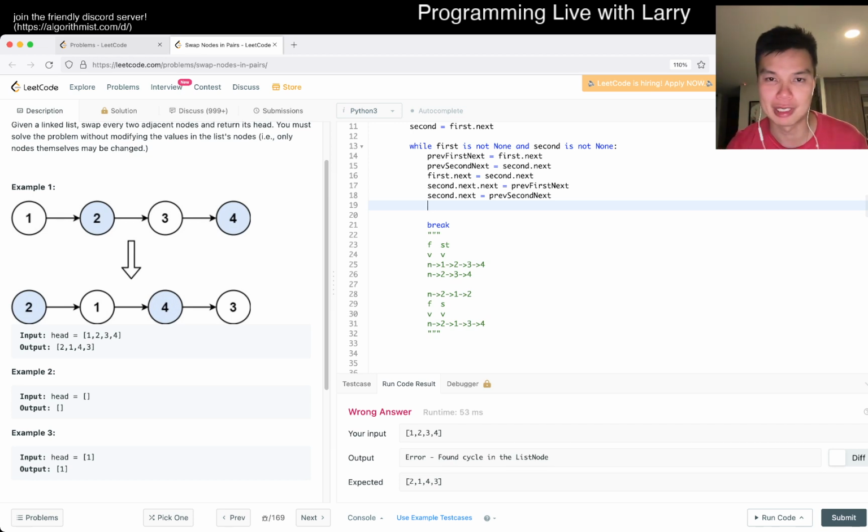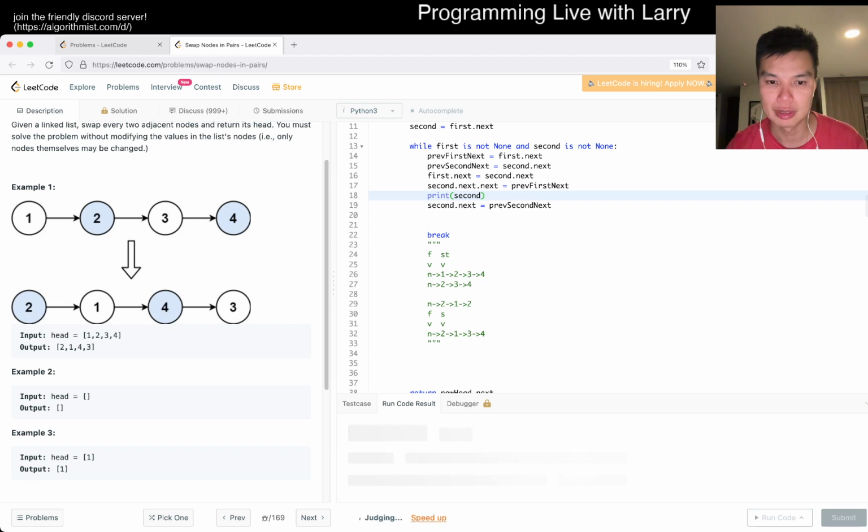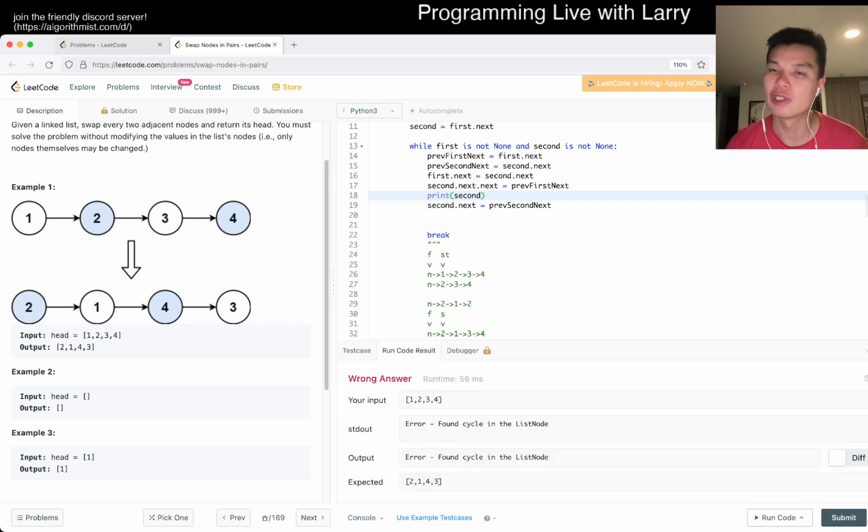Okay, what is second in this case? So the second is the 1, right? Yeah. So after this, what is second? Second is the 1. But it will have a cycle, because 1 points at 2 right now. And this feels so weird. Yikes. Okay, let me catch my breath for a second.